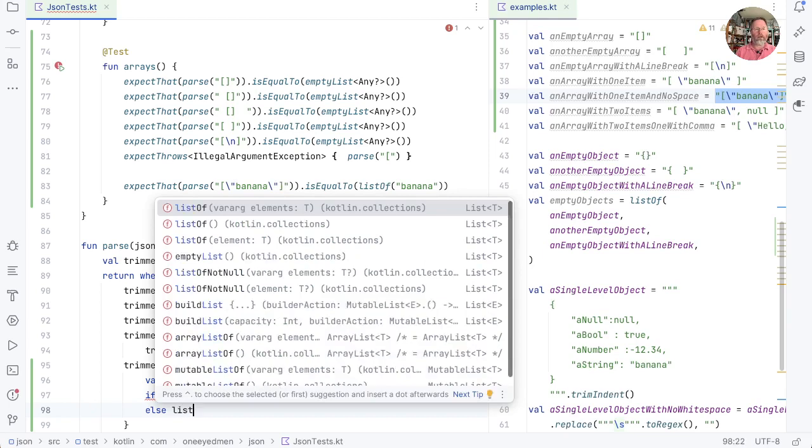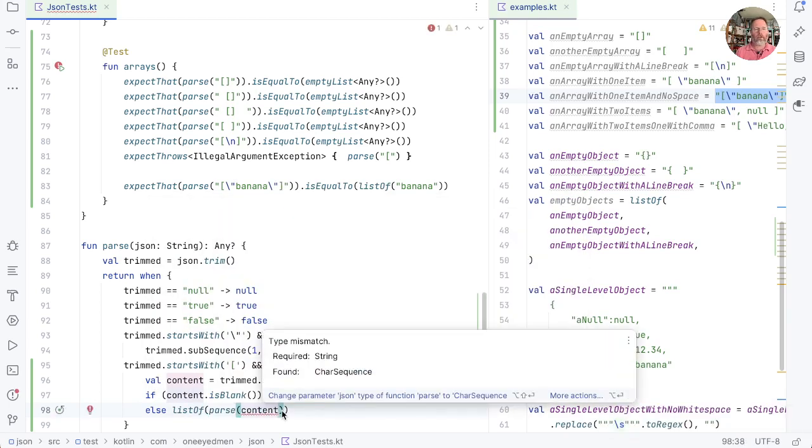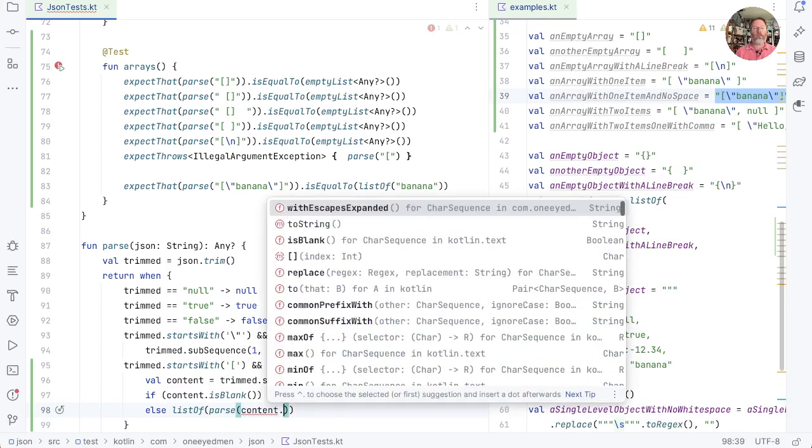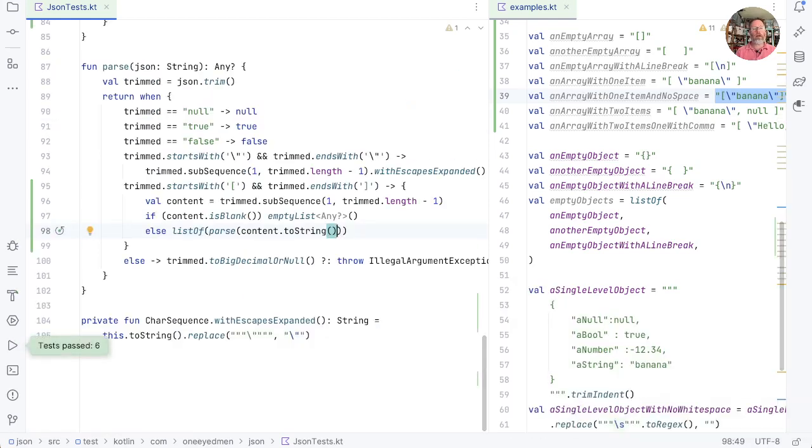So we can return a list of parse on the content. And again, the content turns out to be a char sequence, so we're going to have to say toString on that. There's a chance that that's right. And it appears to be 100%, which is splendid.